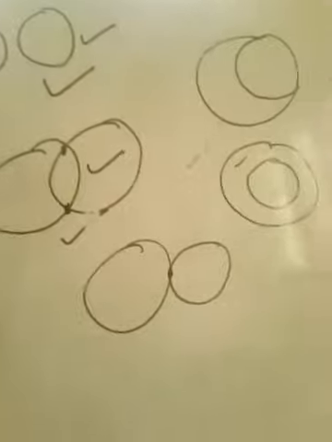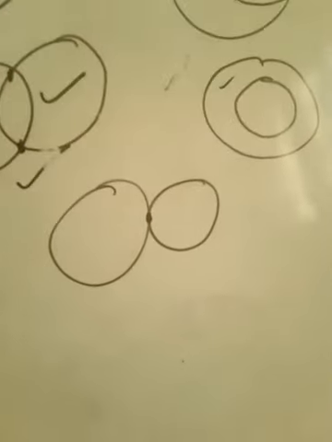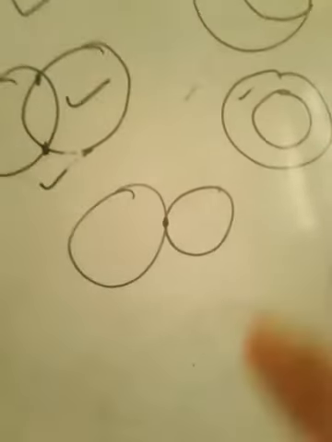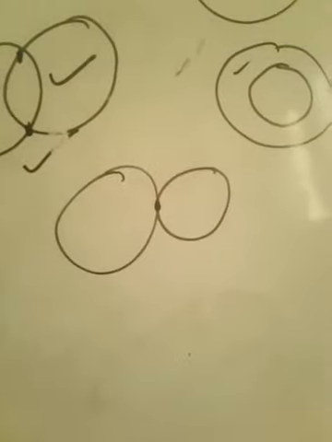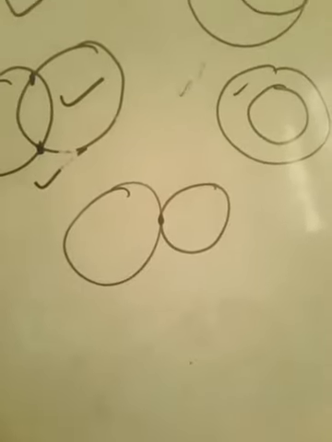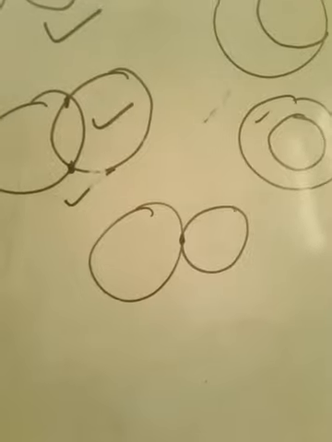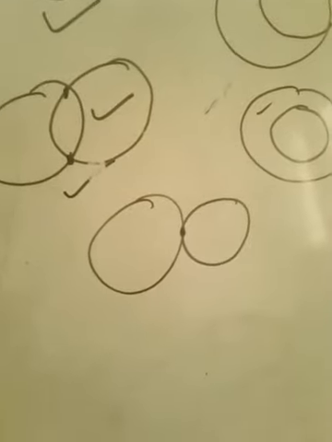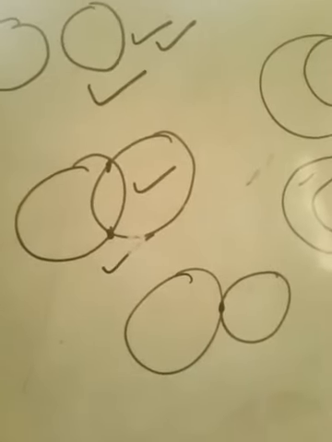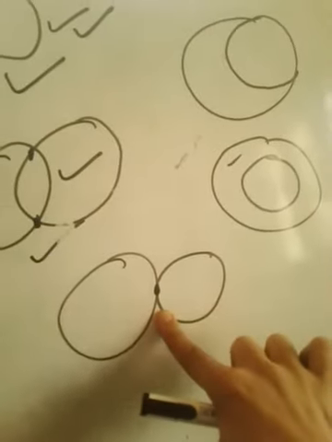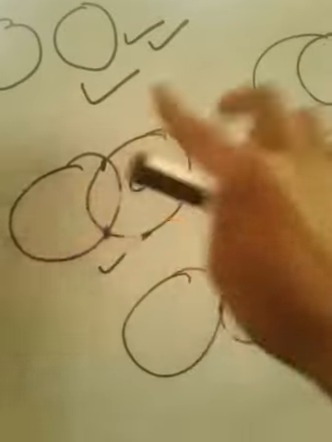So we have to find the maximum number of points that a pair of circles can have. A pair of circles can intersect at most at 2 points. They cannot intersect at more than 2 points. The minimum is 0. There can be no common point in two different circles. That is true. There can be only 1 point in common. That is true. There can be 2 points in common. That is also true. So the maximum number of points is 2. This is question number 1.